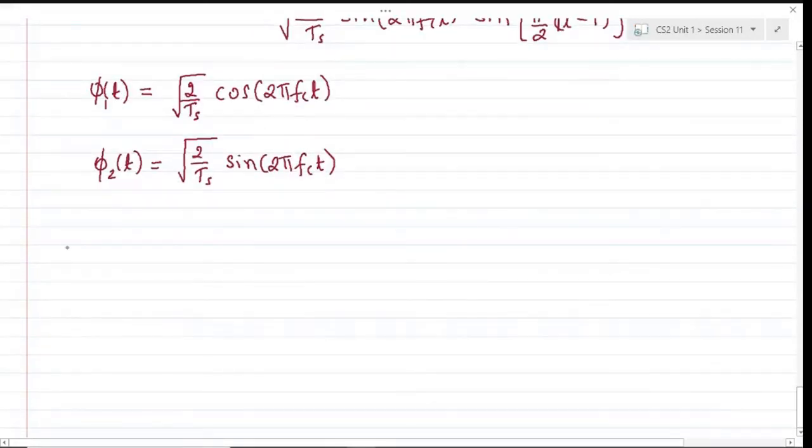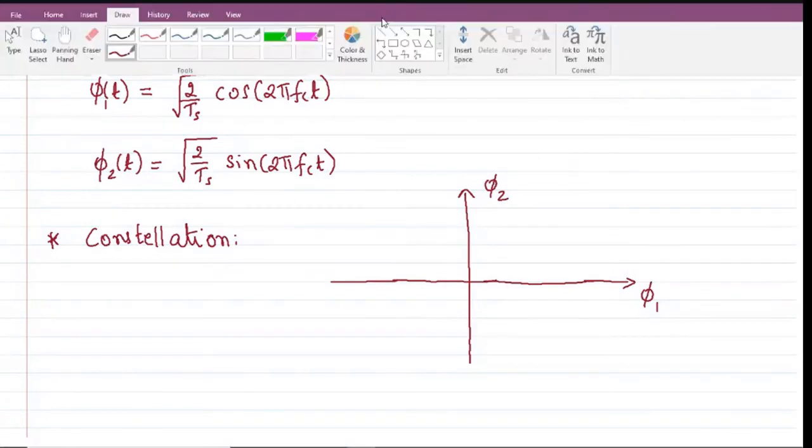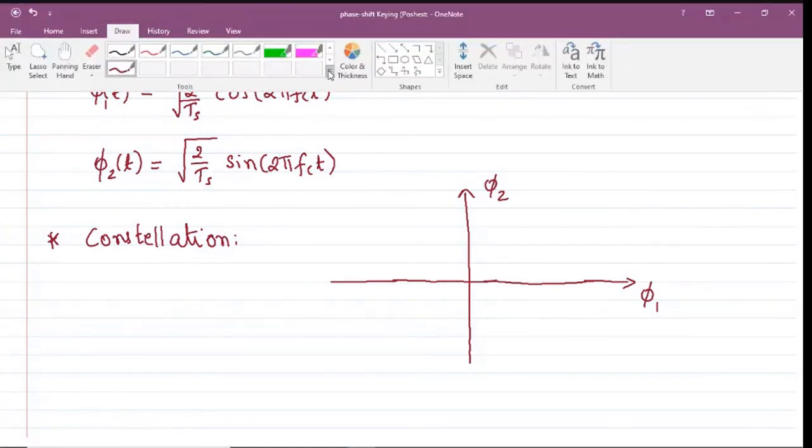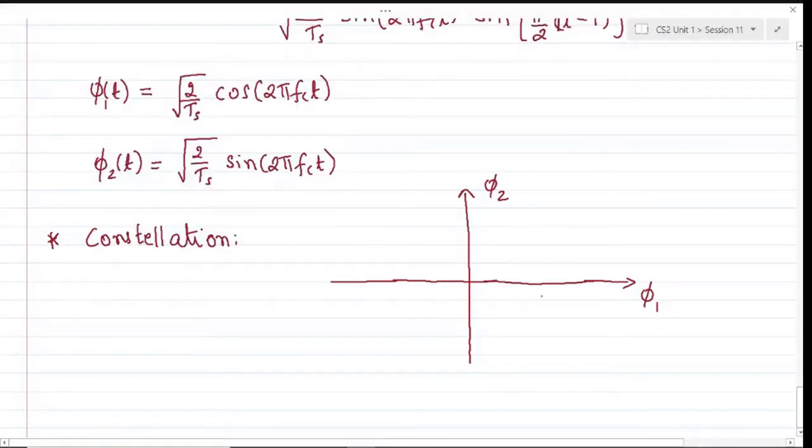Okay, so this will be the two-dimensional constellation. If we try to sketch the constellation, it will look something like this. This is phi 1, and this is phi 2, and these are the symbols.